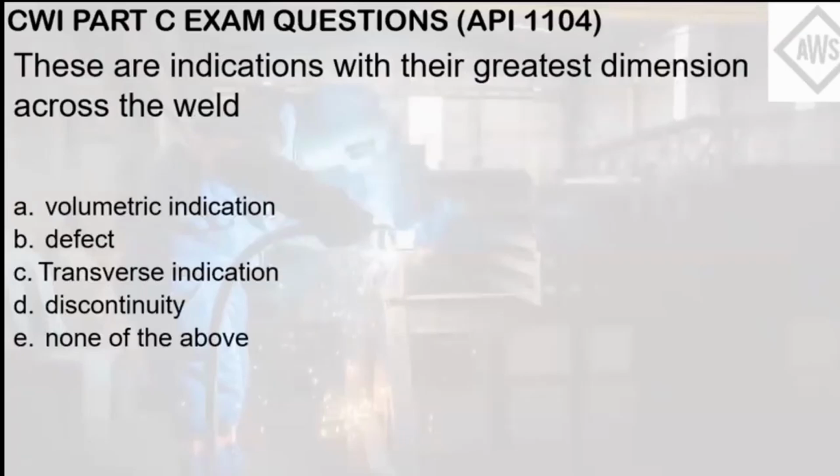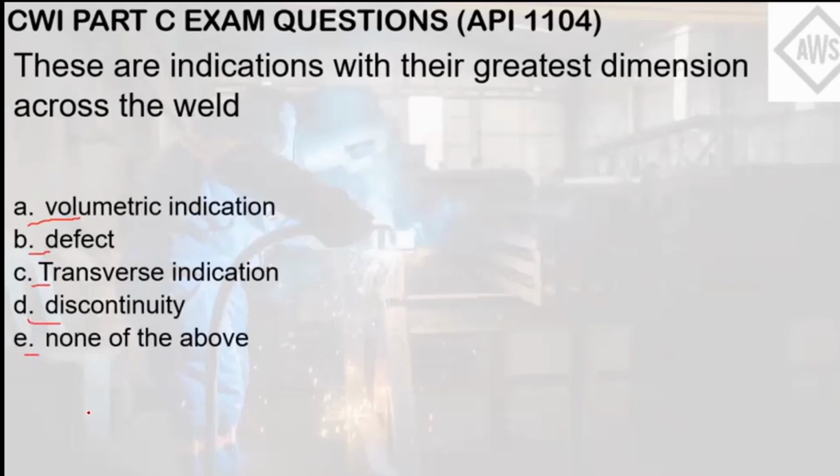These are indications with their greatest dimension across the weld. So this question pertains to what they call these types of indication in terms of how it appears to the weld. So letter A, volumetric indication. Letter B, defect. Letter C, transverse indication. Letter D, discontinuity. Letter E, none of the above.